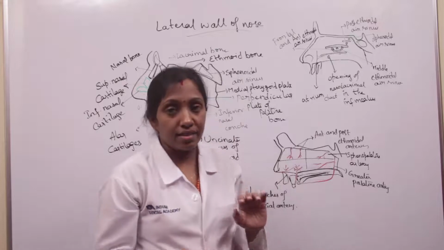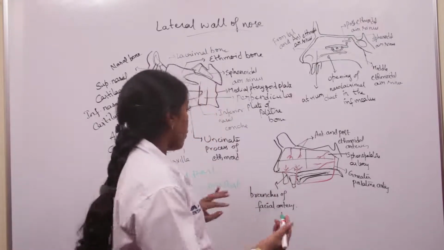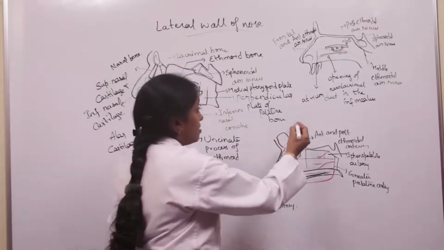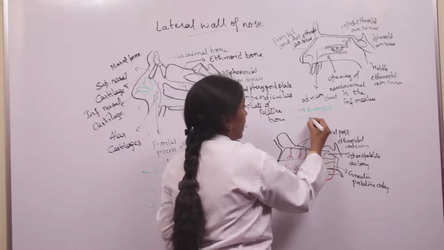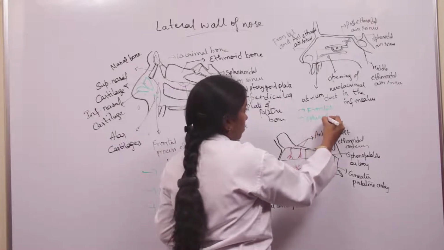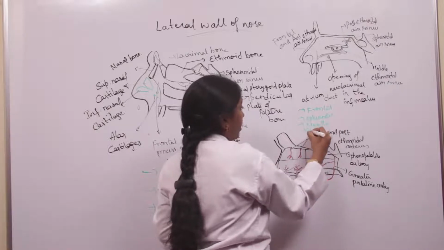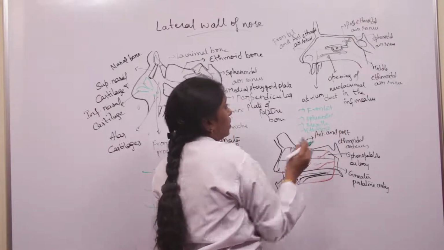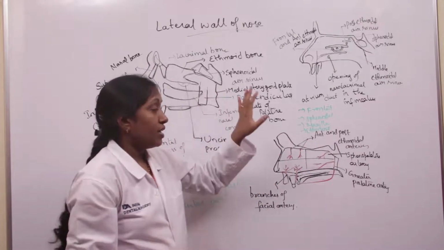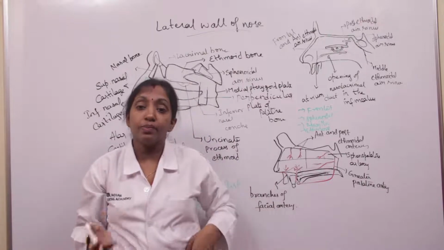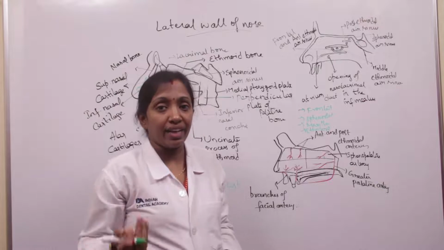The paranasal air sinuses are 4 in number: frontal air sinus, sphenoidal air sinus, maxillary air sinus, and ethmoidal air sinuses. The paranasal sinuses open into these meatuses of the nose. The meatuses are nothing but the passages beneath the conchae. We have 3 conchae: superior, middle and inferior.